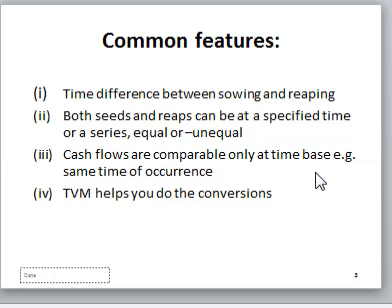And then another principle is that cash flows are compared only on a time basis. That's what we talked about in my introduction when I was introducing the principle of time value of money. You cannot compare cash flows of year 1 with cash flows of year 2. You can only use a comparison if you apply a time base. And to be able to compare those cash flows, you need this principle of time value of money.